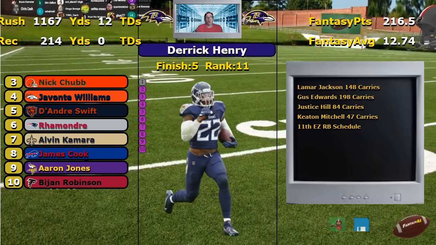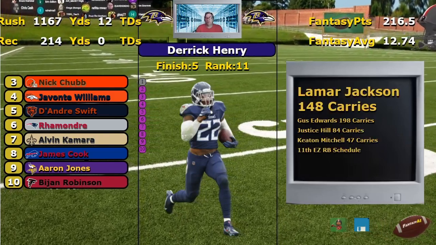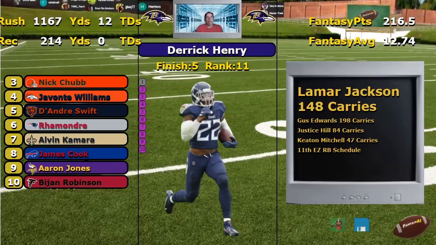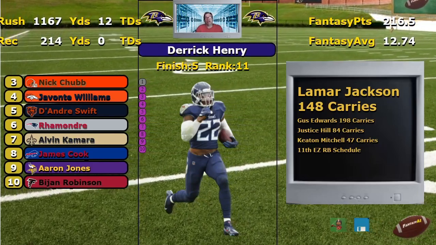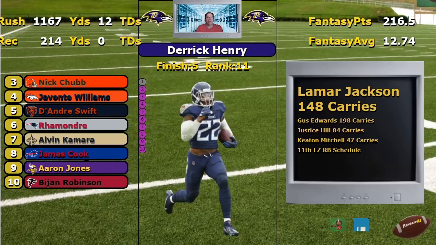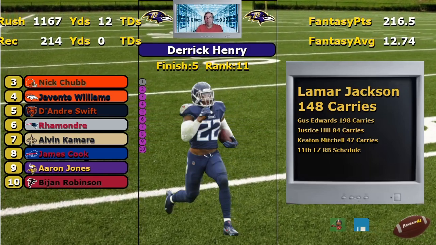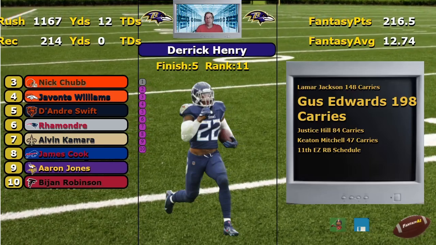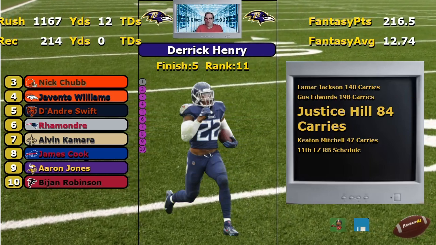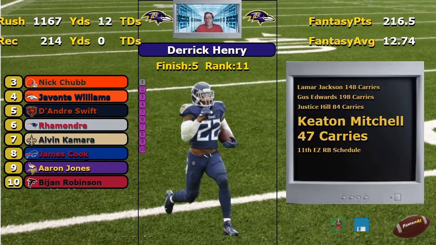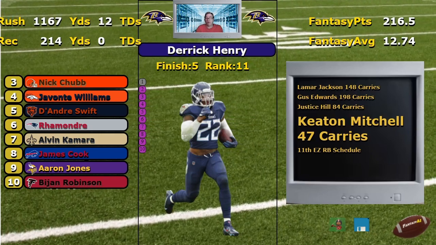Moving on, Baltimore. What's up with Baltimore here? Sharing carries? Well, let's see. Lamar Jackson's the biggest sharer here, 148. So if you're starting a running back coming in here, trying to get his share of the carries, you know Lamar Jackson's going to take 148 of them. Maybe he cools down to only 120, but he's going to get them. So that limits your running backs. Gus Edwards, 198 carries last year. They threw Hill in for 84 carries. Keaton Mitchell passing by, he got 47 carries. See where this is going? There's not a lot of pieces of the pie to go around.